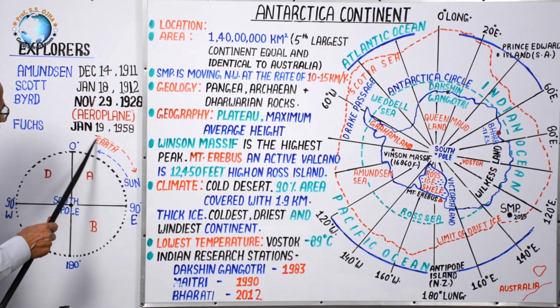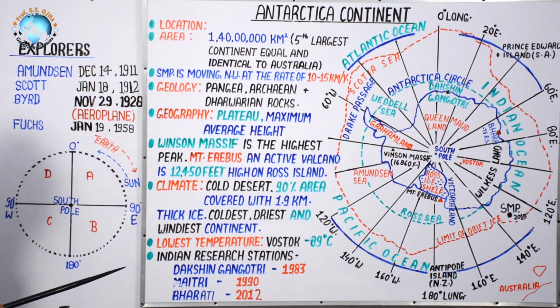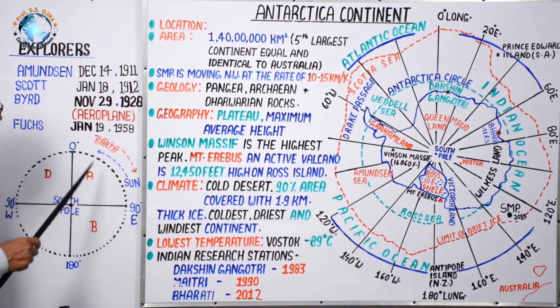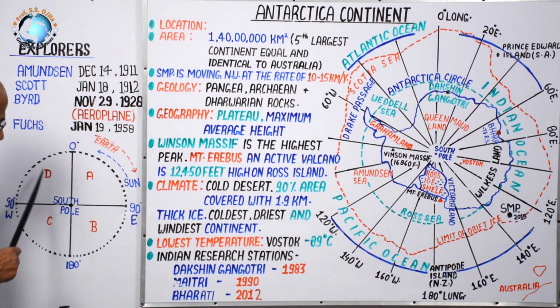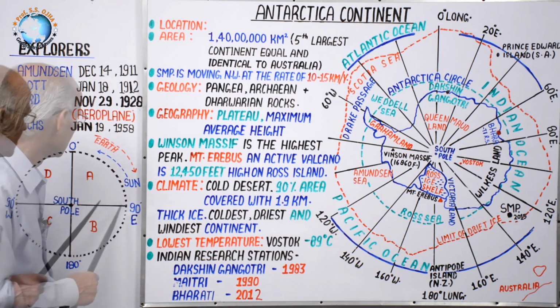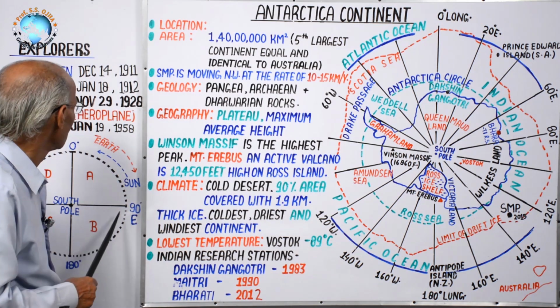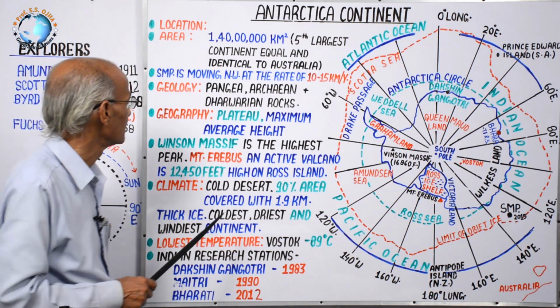And Earth is rotating clockwise from the South Pole perspective. Then it should be written clearly in books that Earth rotates anticlockwise from the North Pole perspective, while clockwise from the South Pole perspective. So, this is the astronomical fact about the Antarctica continent.